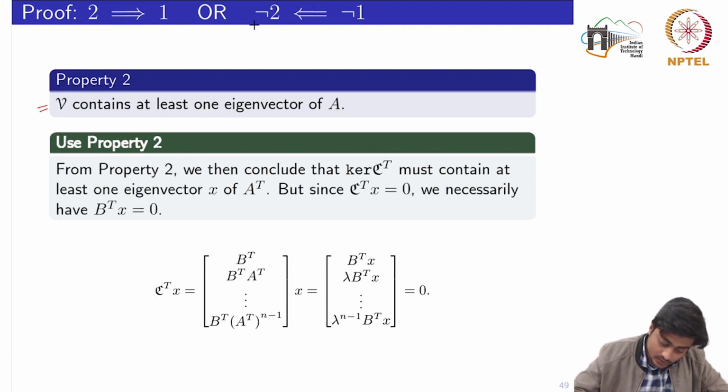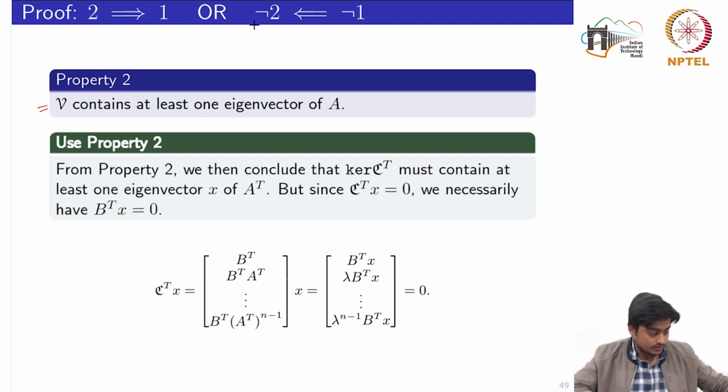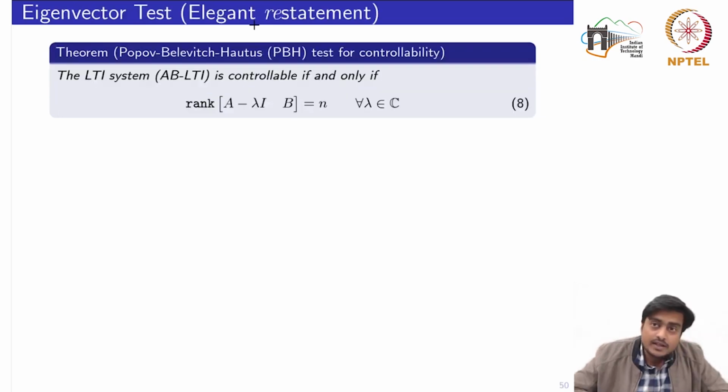So this completes the overall proof of the controllability of the AB pair in terms of the eigenvector of A transpose not belonging to the kernel space of B transpose. Here there is another result, which is an elegant restatement of what we had just discussed.